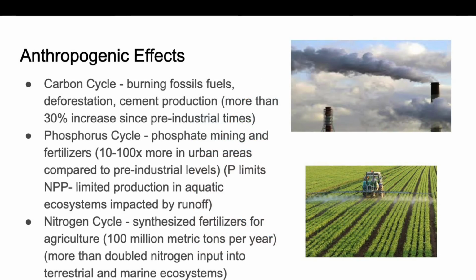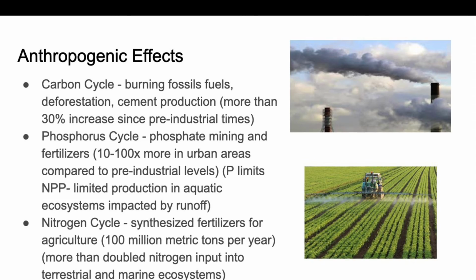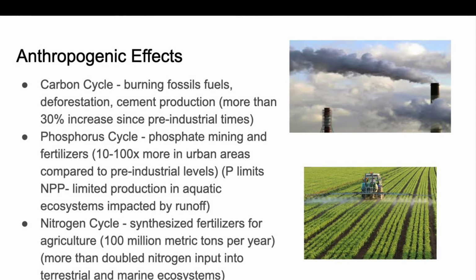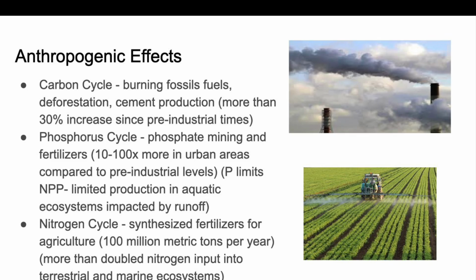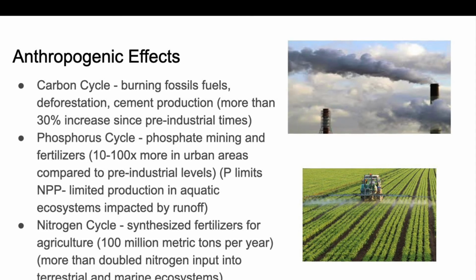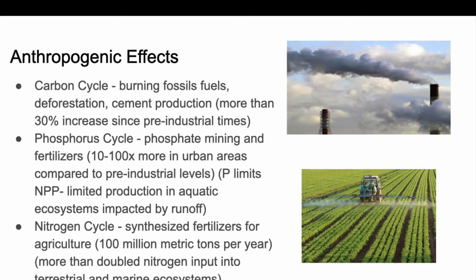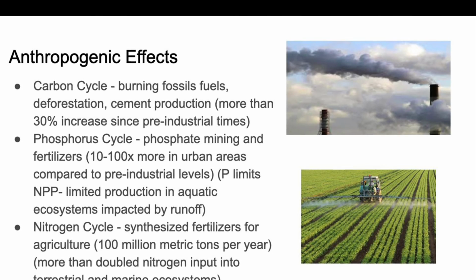Anthropogenic effects. Since the Industrial Revolution, humans have increased our carbon input into the atmosphere by more than 30% by burning fossil fuels. We have also cut down forests, some of the largest carbon sinks, which will decrease the amount of carbon sequestered. Increase in input and decrease in output have thrown the cycle off balance.